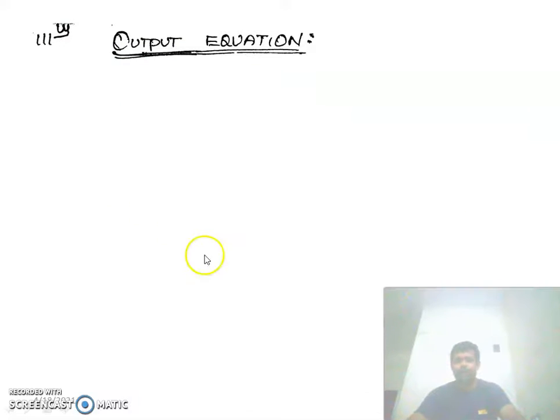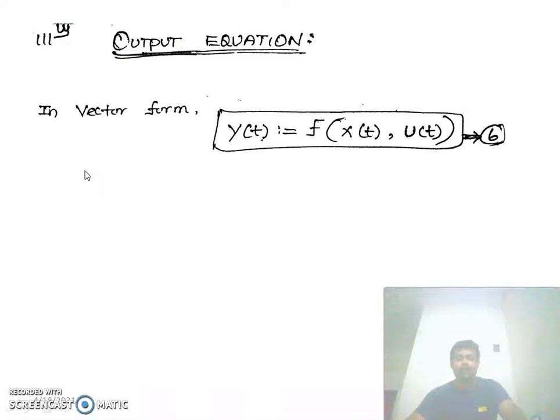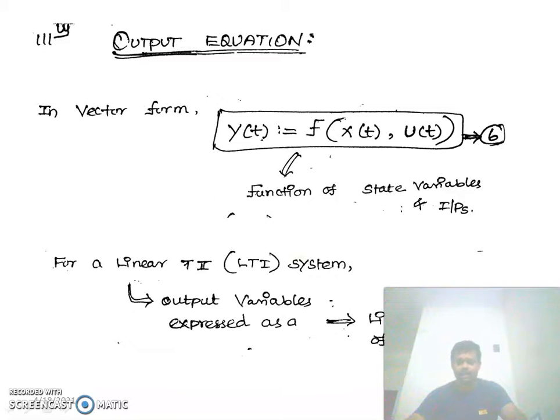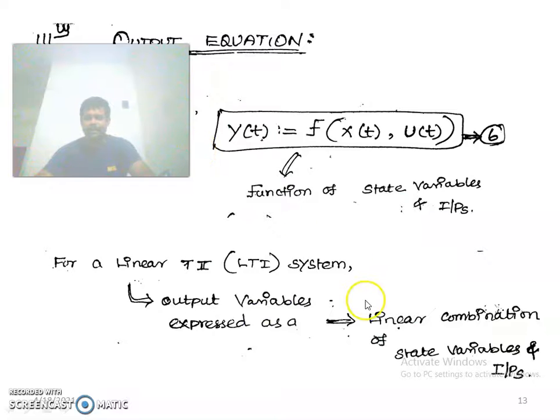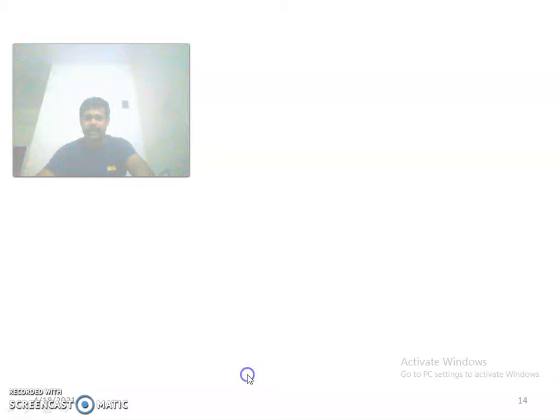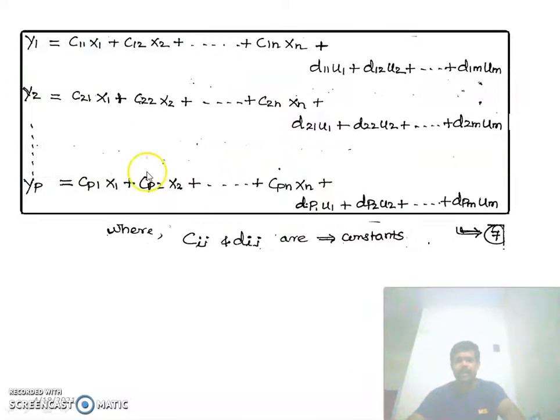Now we are going for output equation. So in vector form, output equation can be written as y of t is equal to f of x of t comma u of t. So it is also a function of state variables and inputs. For a linear time invariant system, the output variables can be expressed as a linear combination of state variables and inputs. So similarly, you can write y1 is equal to c11 into x1 plus c12 into x2 up to c1n xn plus d11 u1 plus d12 u2 plus up to d1m into um. So this cij and dij are constant.